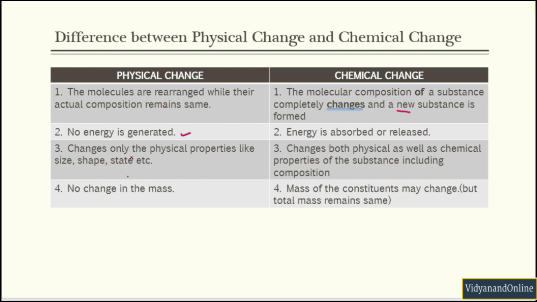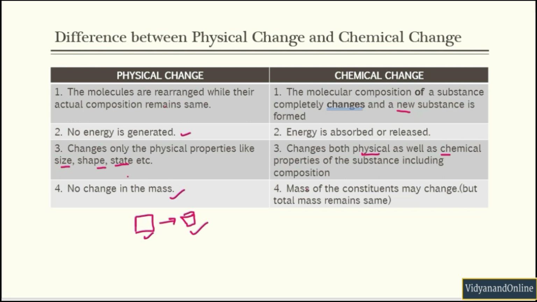Now in physical change, as I told you, there is change only in the physical property of a substance, its size, shape and state, whereas in chemical change you have changes in both physical as well as chemical property of the substance, and hence a new kind of substance is formed. Okay, now in physical change there is no change in mass. Suppose you have ice which is converted into water. So the mass of this ice will be equivalent to the mass of this water.